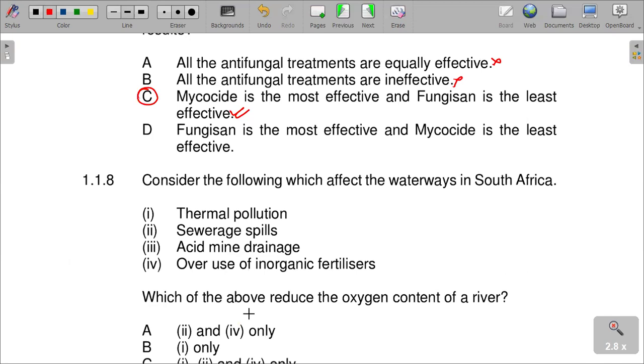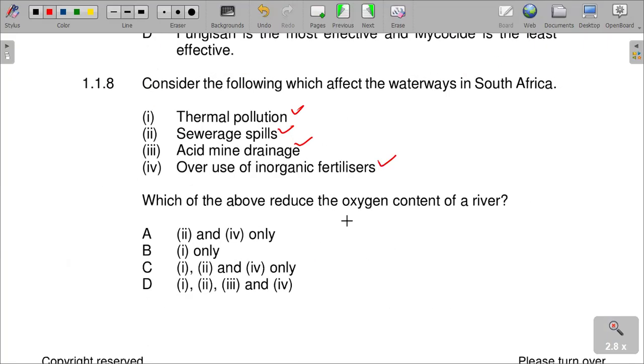And then consider the following which affect the waterways in South Africa. We have thermal pollution, sewage spills, acid mine drainage, and overuse of inorganic fertilizers. Yes, they all do affect our water systems in South Africa. And then which of the above reduce the oxygen content of a river? Thermal pollution, sewage spills, acid mine drainage, and overuse of inorganic fertilizers.